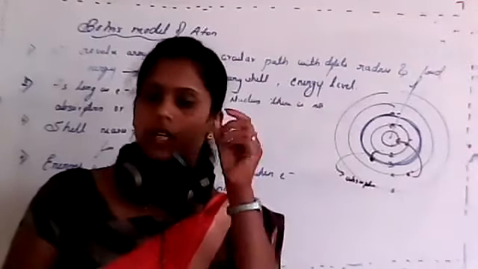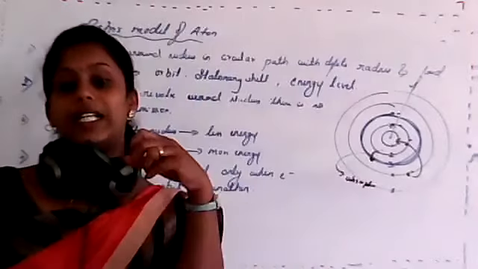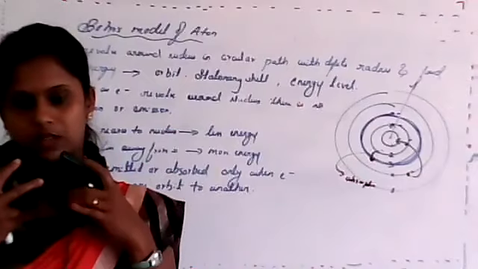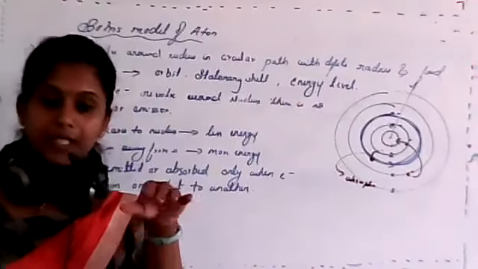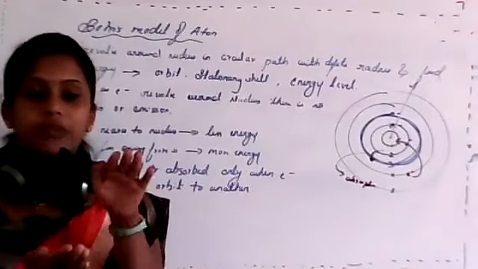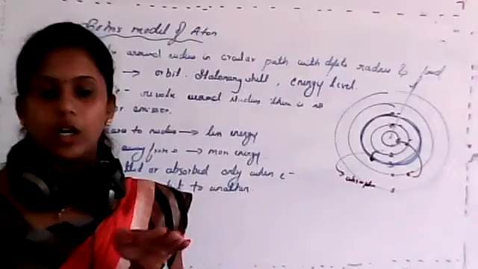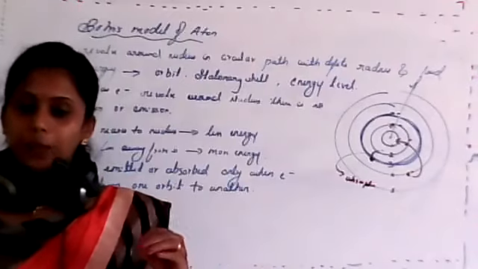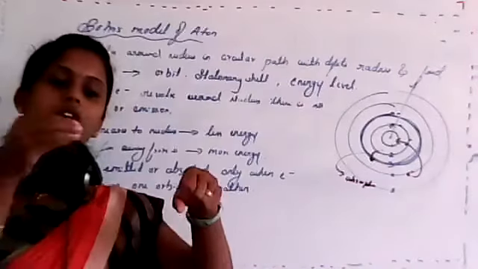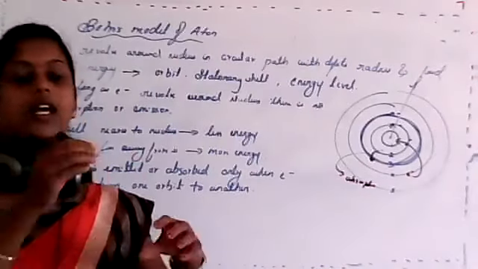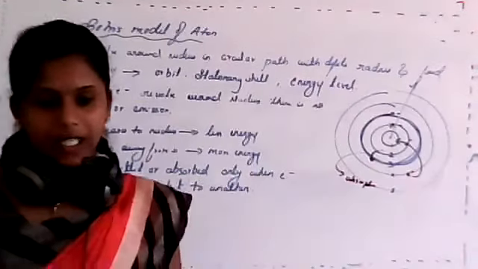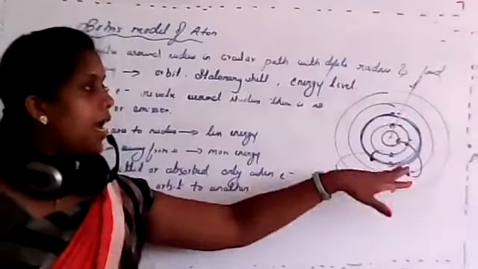Whenever any electron absorbs energy or releases energy, in that case only it jumps. If it is in a stable state, there is no gain or loss of electron. Clear? But whenever you are supplying external energy, in that case only transition will occur. If you are giving any amount of energy externally, in that case it will lose or gain electron, it will jump, isn't it?